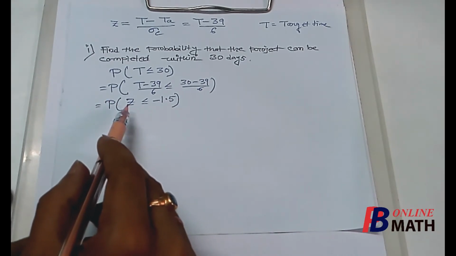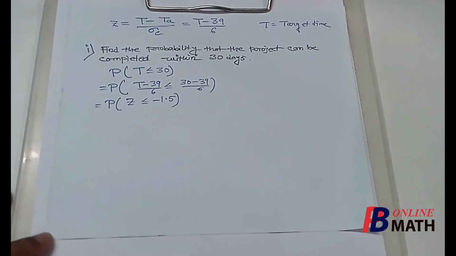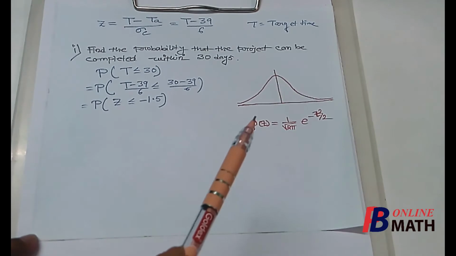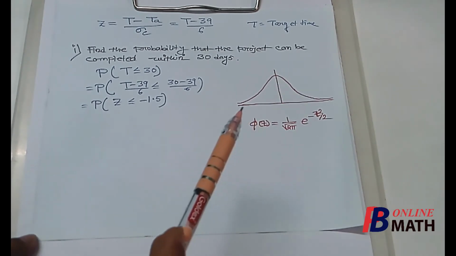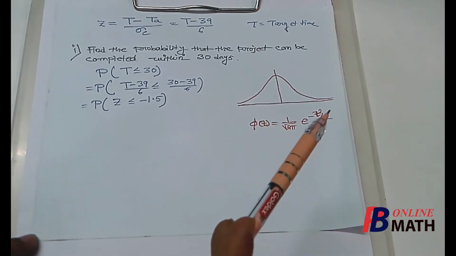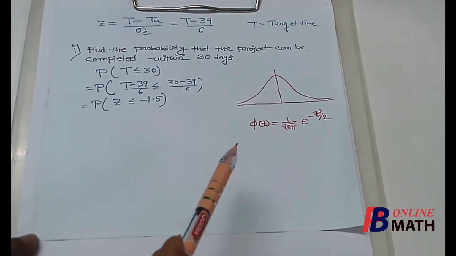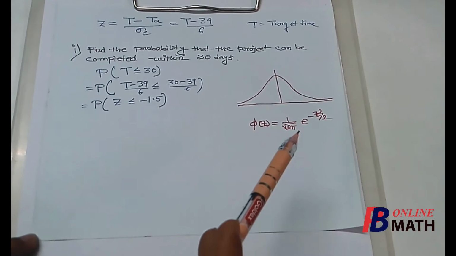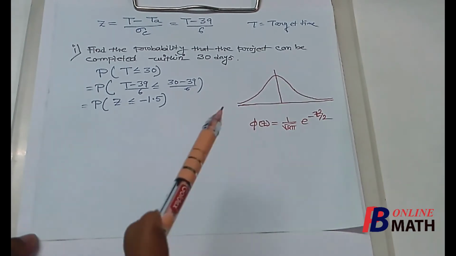Z represents the standard normal distribution. If we consider the rough sketch of the standard normal distribution, then this is the density curve. The density function is denoted by phi z, which is equal to 1 by root over 2 pi e to the power minus z square by 2.